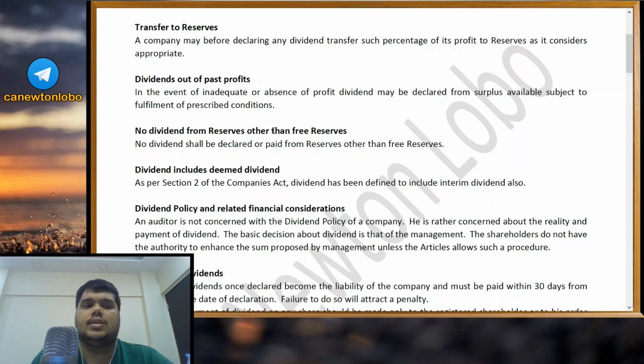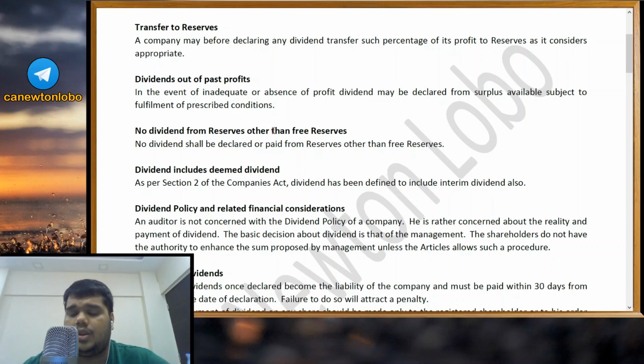Transfer to reserves. What is this saying? A company may, before declaring any dividend, transfer such percentage of its profit to reserves as it considers appropriate. For example, if a company has 50 crores of profit in the current year, does it need to distribute the full 50 crores to the shareholders? There is no such mandatory requirement. The company is not mandatorily obliged to pay dividend.